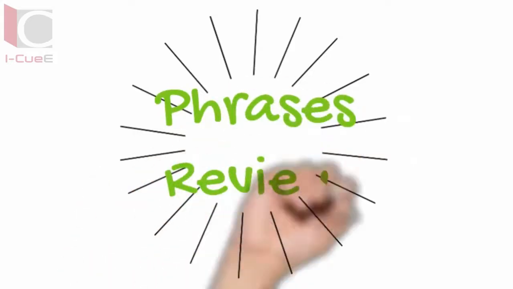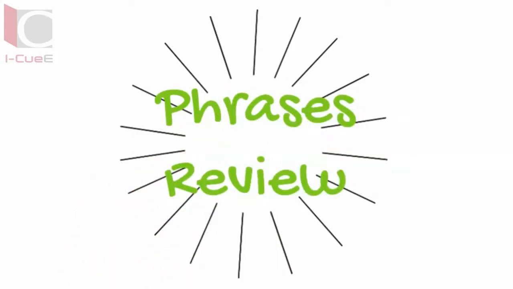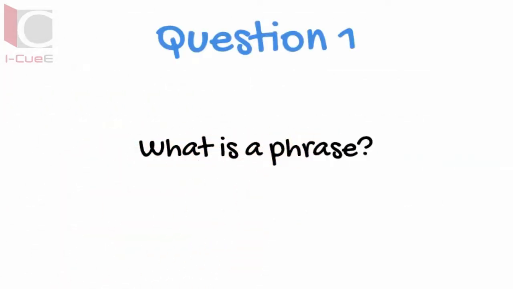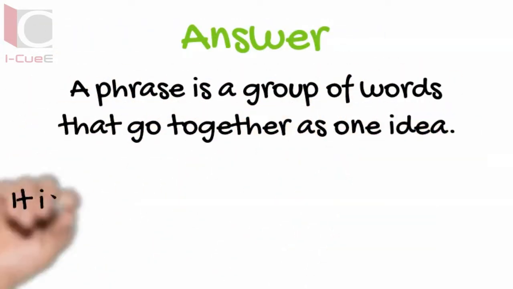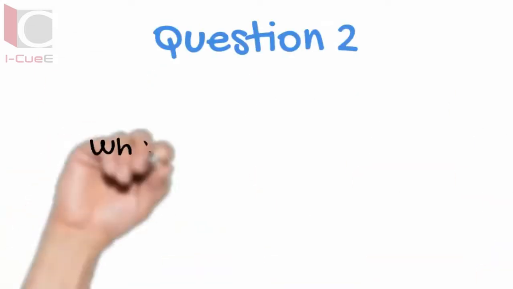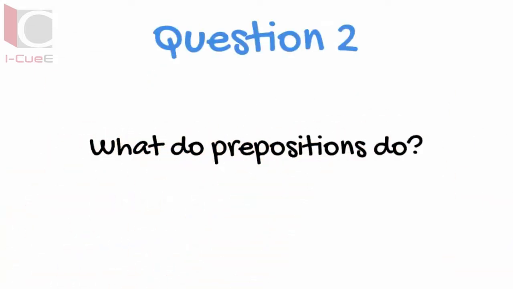Phrases review. What is a phrase? A phrase is a group of words that go together as one idea. It is missing either a subject or a verb. What do prepositions do?